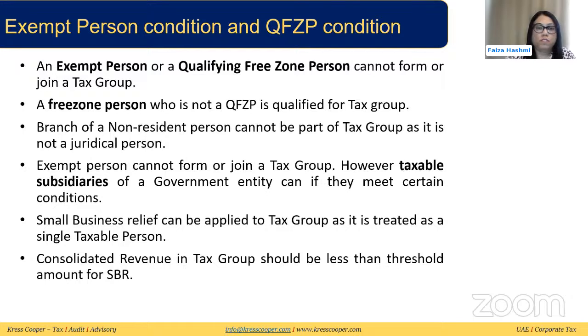Let's talk about small business relief. Small business relief is also applicable to the tax group, but we will have to look at small business relief for the tax group as a whole. We cannot look at the entities separately. For example, there are three members, A, B, and C. A has 2 million turnover, B has 1 million, and C has 500,000. So we will not look at each of them separately to see if they qualify for small business relief. We will add them up and consolidate the revenue. In this case, it would be 3.5 million, and it will not meet the small business relief requirement. So we have to look at it as a whole.